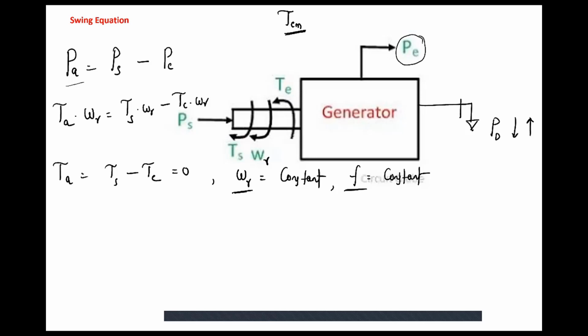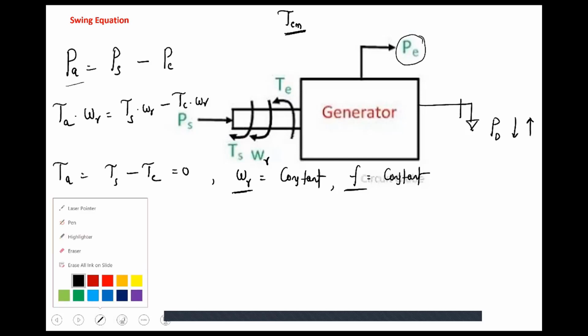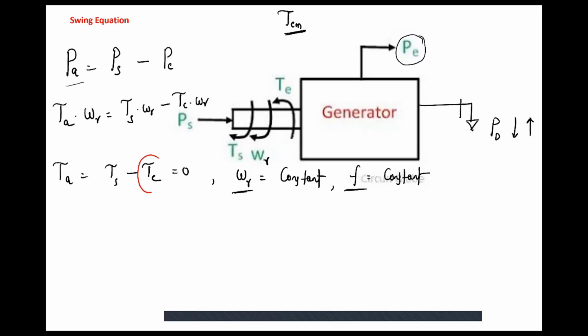So if there are load fluctuations, then this electromagnetic torque is disturbed. That is, if the load demand P increases, then my tau E will increase, which results in tau A becoming negative.